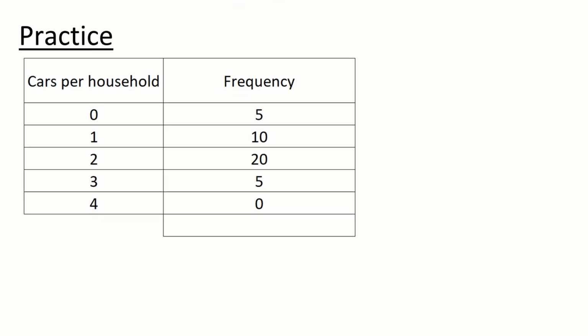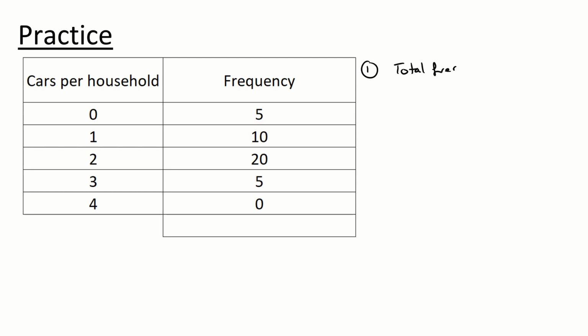And the final one we're going to do is a practice question, but we'll go through it. Step 1 is find the total frequency. So you add them up. 5 plus 10, 10 plus 20 is 30. 5 add 5 is 40. So the total frequency is 40. That's an even number. So you know there's going to be 2 values in the list. We get the total frequency. We divide it by 2. That gives us the 20th value, but we know there's 2, so it's the 20th and the 21st values in the table.